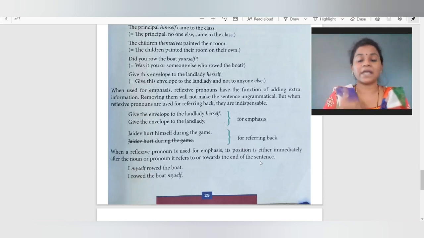So "I myself", so I becomes a noun. Here myself is a reflexive pronoun because we are imposing मैं खुद, क्योंकि मैं अपने बारे में खुद जोर दे के बोल रही हूँ, मैं खुद. So in English what happens? I myself rowed the boat. मैंने खुद ने बोट को चलाया था. I rowed the boat myself. If we are not putting the reflexive pronoun just after the noun or pronoun, then we will put it at the end of the sentence for the emphasis. That is, I rowed the boat myself.